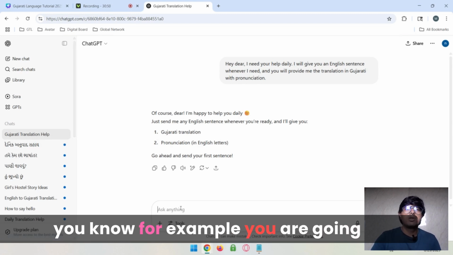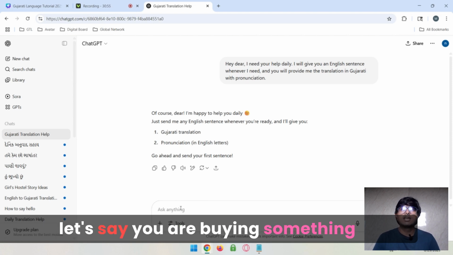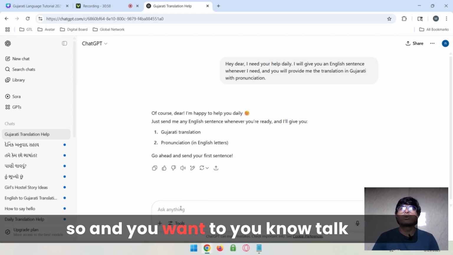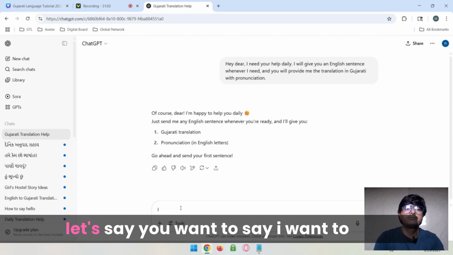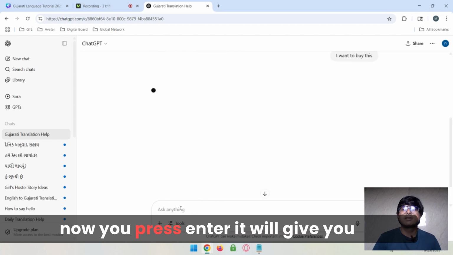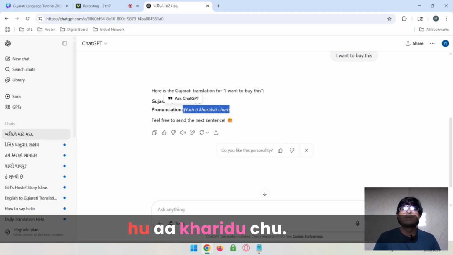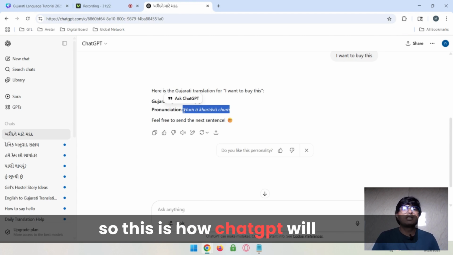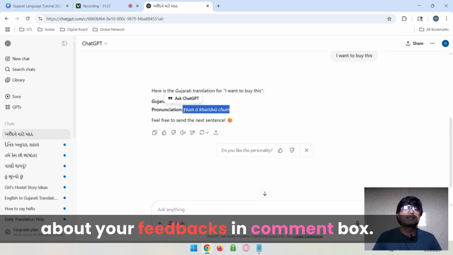For example, you are going somewhere in Gujarat, and you are on the street. Let's say you are buying something and you want to talk with the shopkeeper. Let's say you want to say to the shopkeeper, "I want to buy this." Now you press enter, and it will give you the translation with pronunciation. Okay, હું આ ખરીદું છું. It's very simple. So this is how ChatGPT will be helpful for you as well. Try this out and let me know your feedback in the comment box.